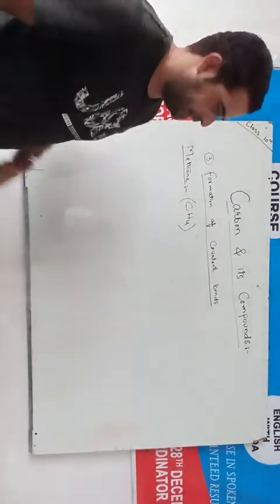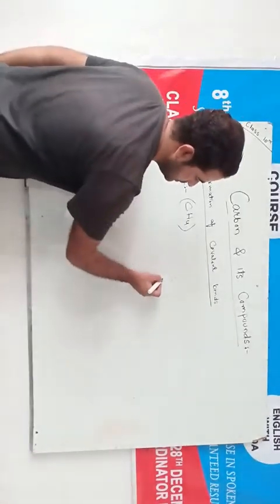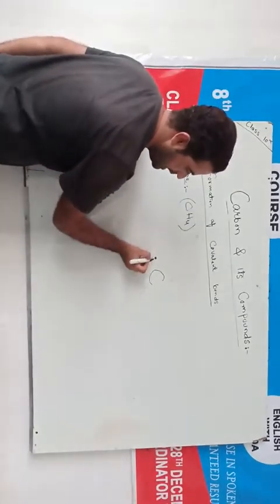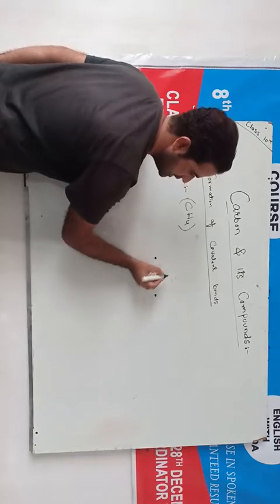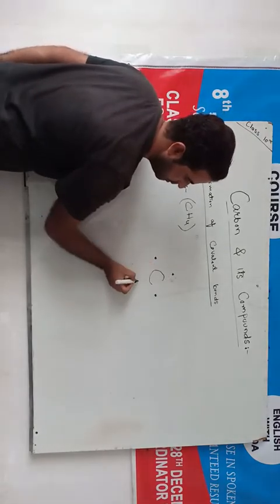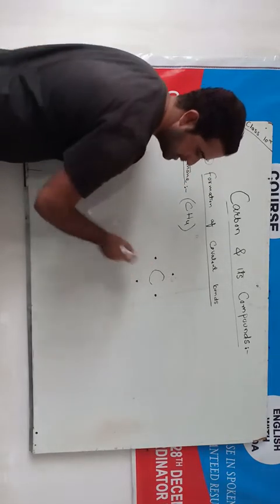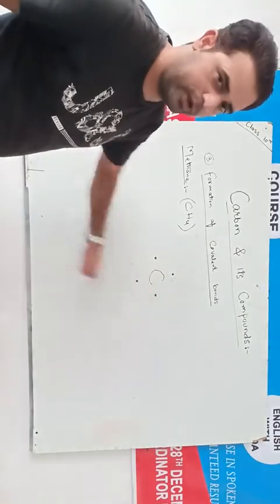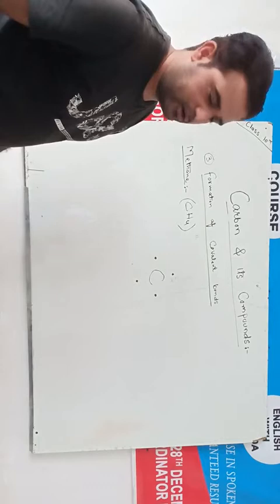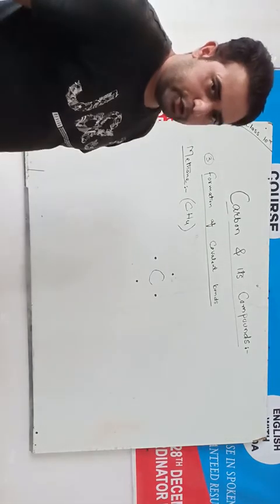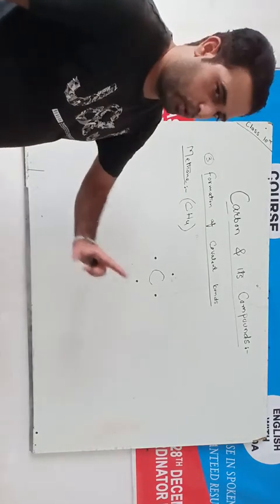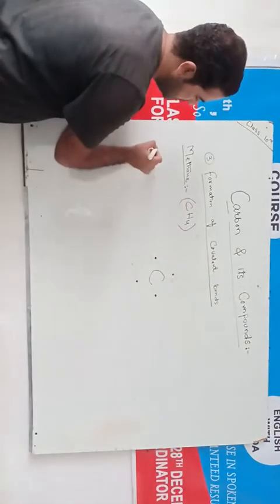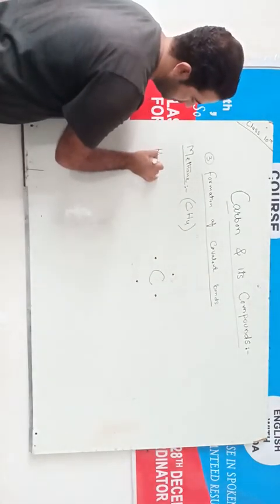I am explaining here. Look, this is carbon, and carbon has 4 electrons in its outermost shell. These dot-like structures, these are the 4 electrons. 1, 2, 3 and 4. 4 electrons, outermost electrons of carbon. Now, in order to be stable, it needs 4 more electrons. What it does? Another element is hydrogen.